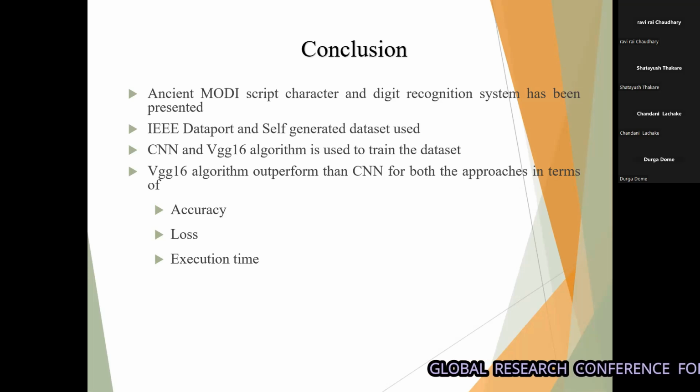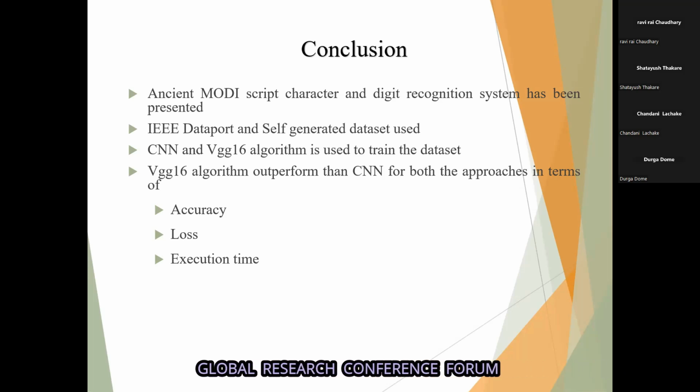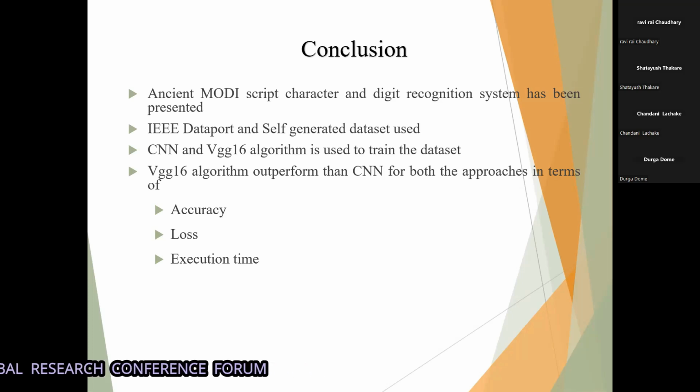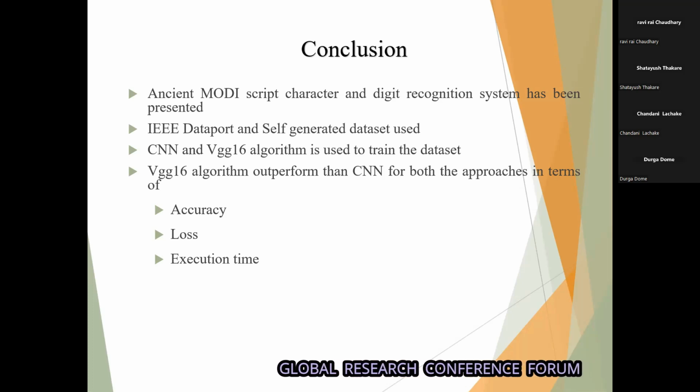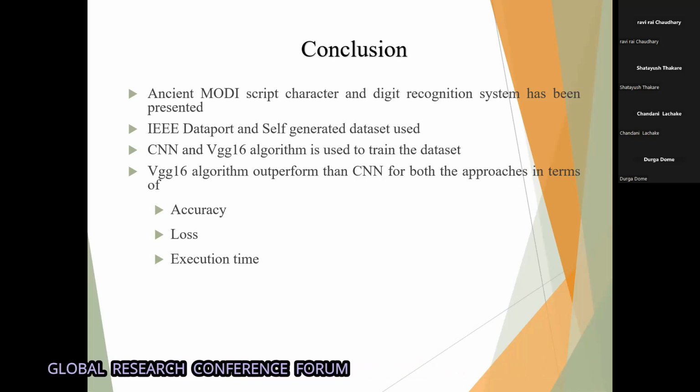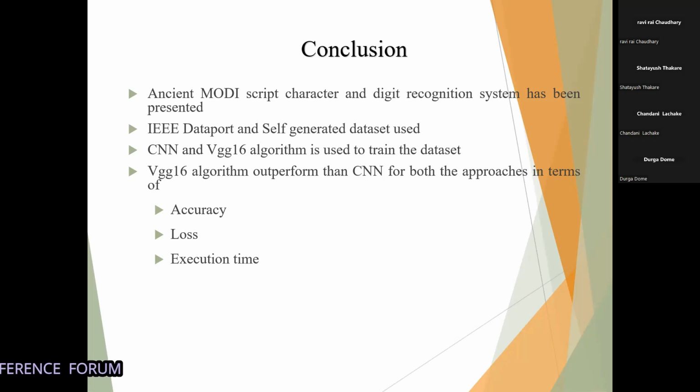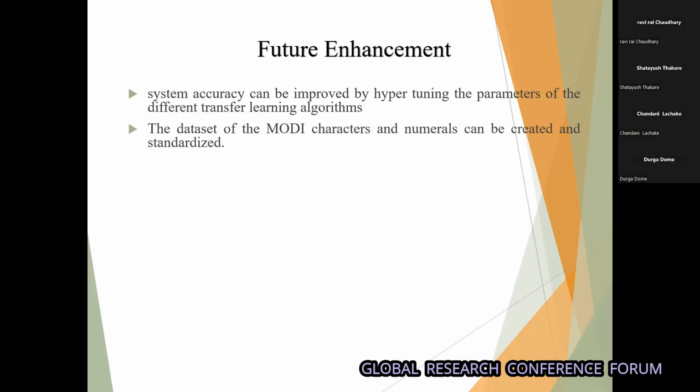In this system, two datasets, the IEEE handwritten Modi character dataset and the self-generated handwritten Modi character dataset, are used to evaluate the system performance, along with loss and execution time.